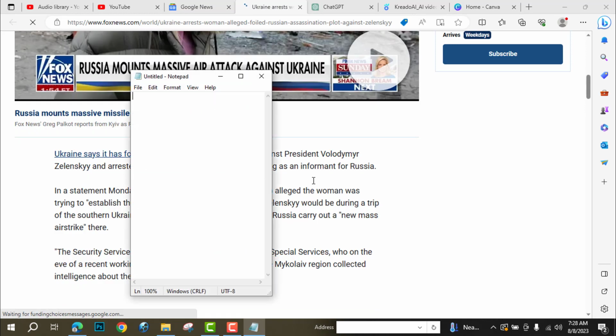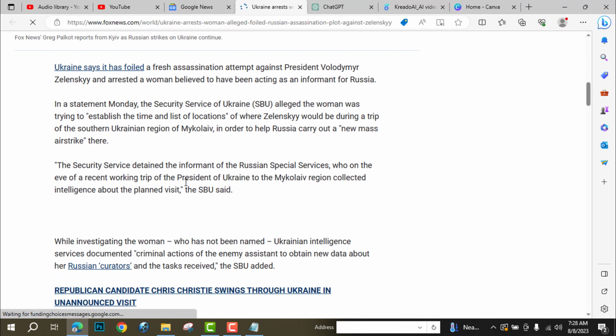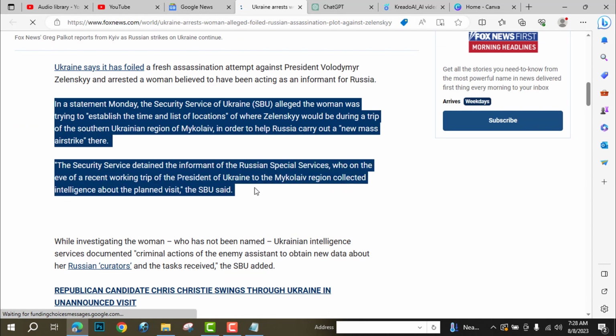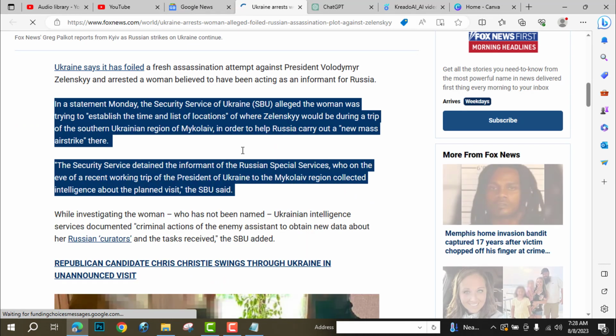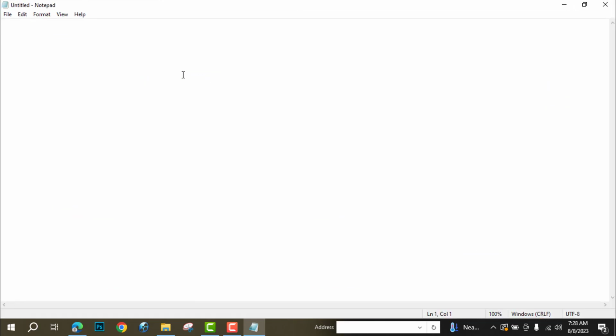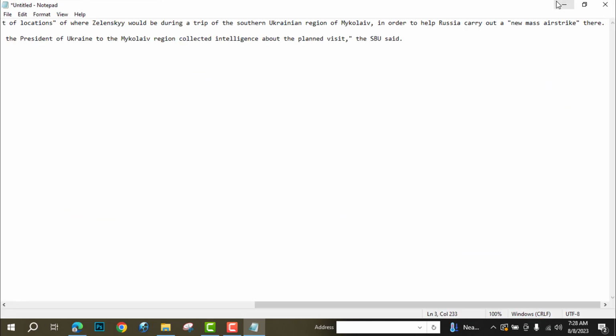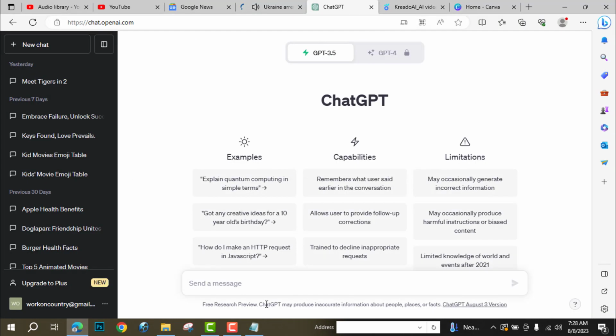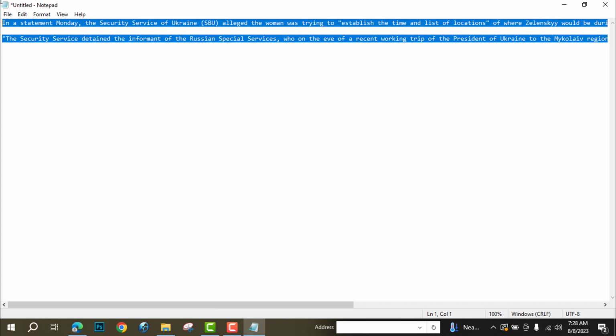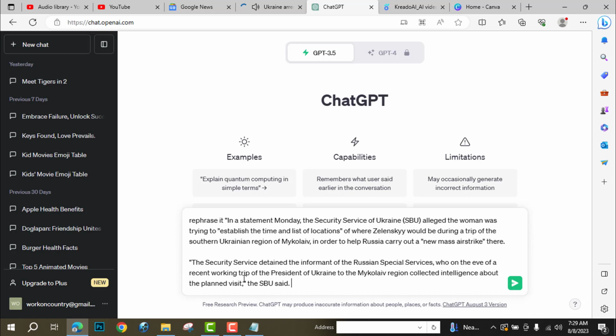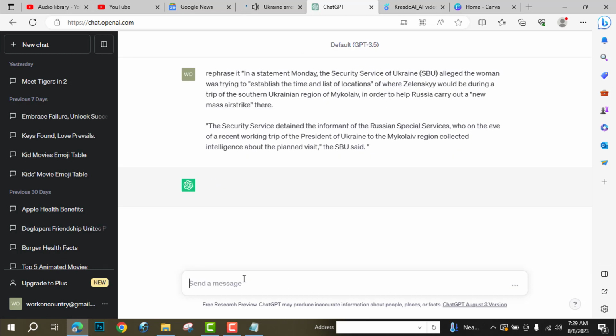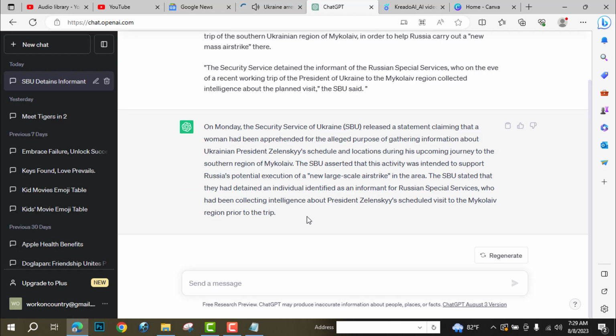Open your notepad. Copy your news and paste it here. You can directly use this news, or you can go to ChatGPT and write, refresh it, copy the news and paste it here. So now we have our unique script.